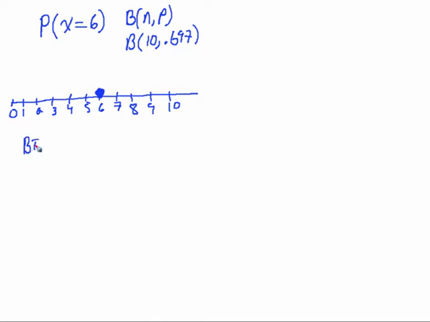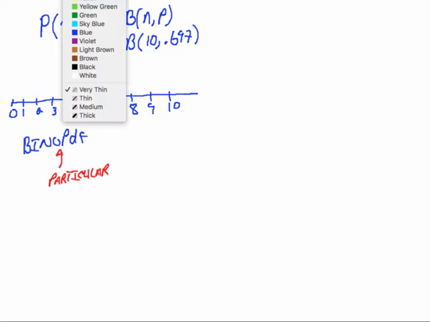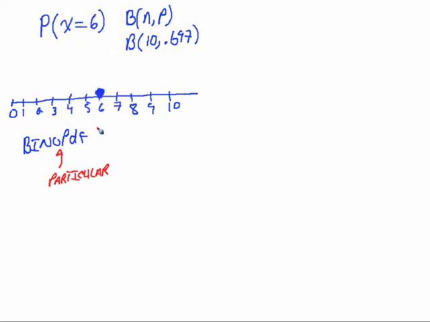So this is going to be binompdf. And one way of thinking about that is that the p here stands for particular. In other words, it's a single value. We're not doing multiple values. We're not doing an interval. We're doing just a single value of the random variable, okay? And the calculator wants to know what n is, it wants to know what p is, and it wants to know what x is. So you got to give it in that order.